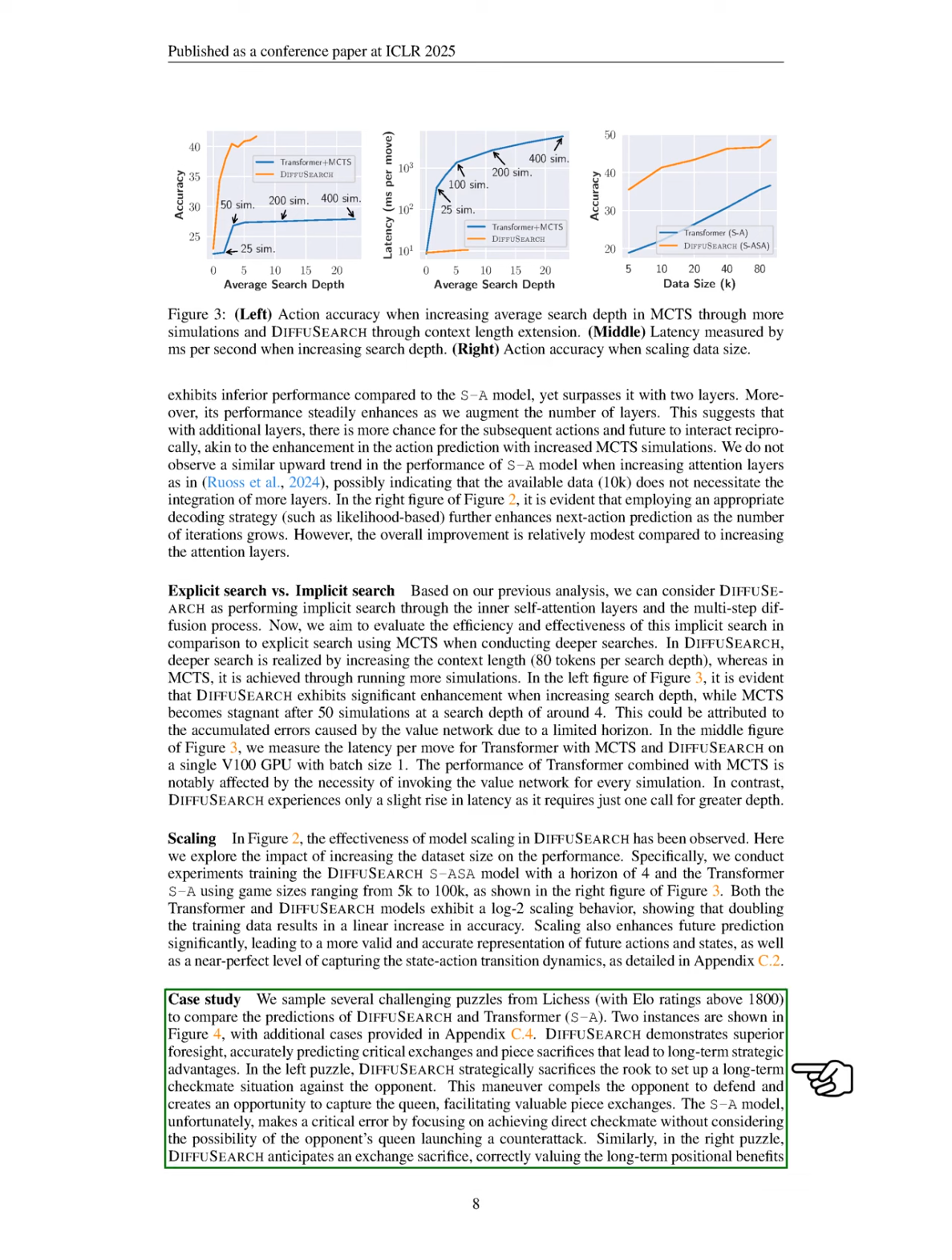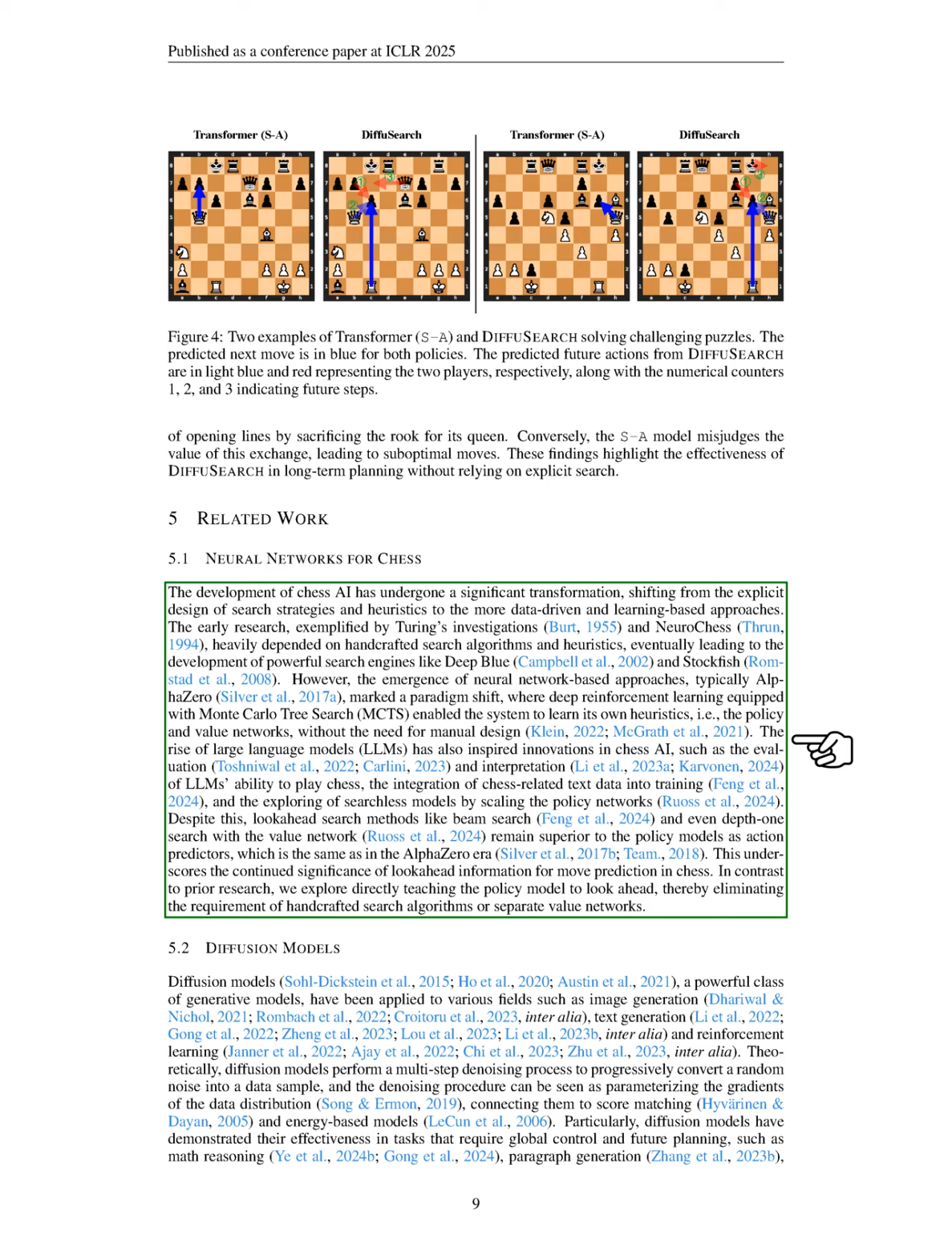Section: Neural Networks for Chess. In this section, we discuss the evolution of chess AI, which has shifted from manually designed search strategies to more data-driven, learning-based methods. Early efforts, like Turing's work and NeuroChess, relied on crafted algorithms, leading to advanced engines like Deep Blue and Stockfish. The introduction of neural networks, particularly with AlphaZero, changed the game by using deep reinforcement learning and Monte Carlo tree search to develop its own heuristics, such as policy and value networks, without manual input.